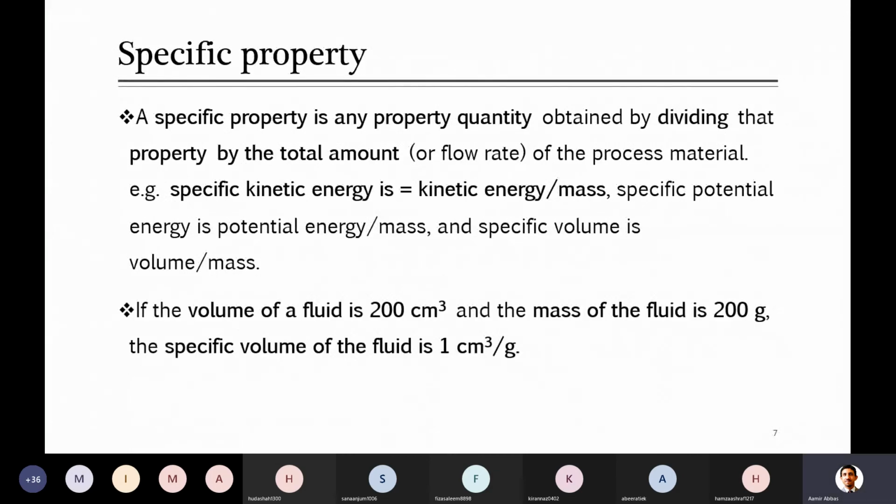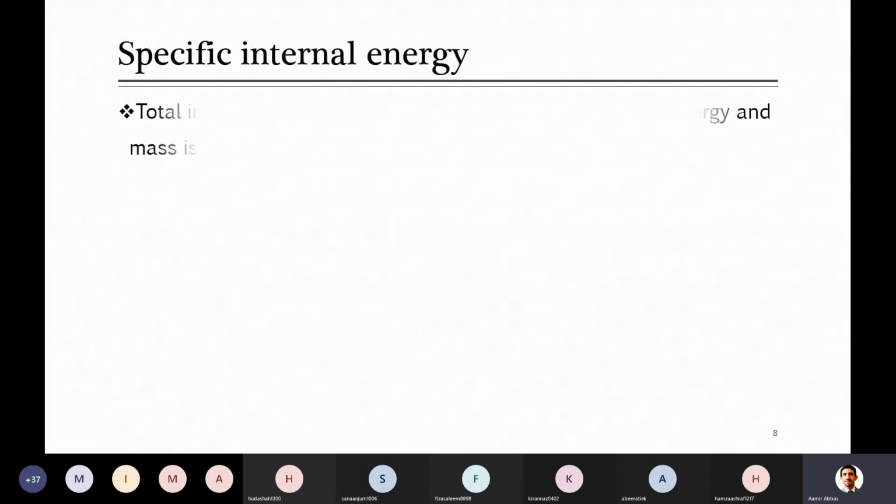So quickly, for example, if the volume of a fluid is 200 cubic centimeter and the mass of the fluid is 200 gram, you can find quickly the value of specific volume. Specific volume is simply volume divided by mass, so you can just calculate it, and its value will be 1 cubic centimeter per gram.